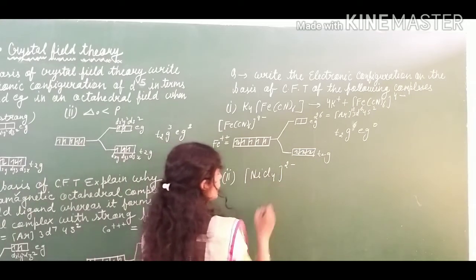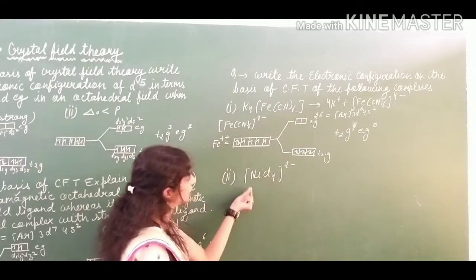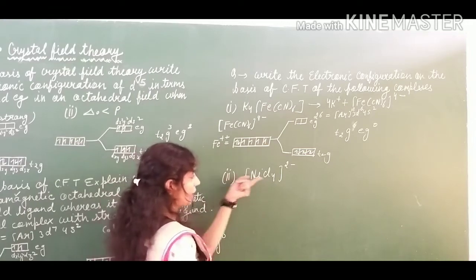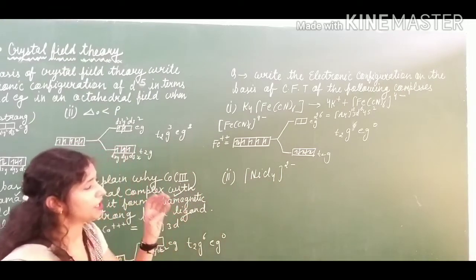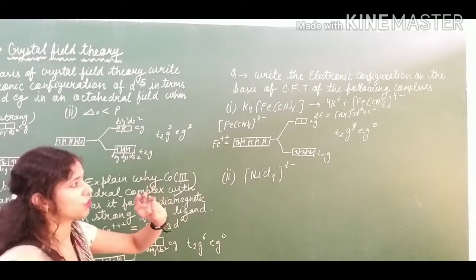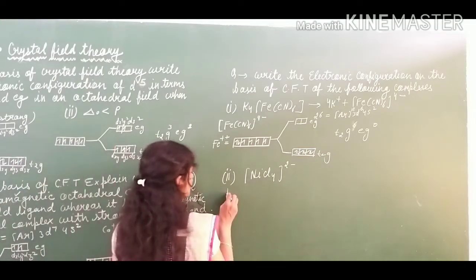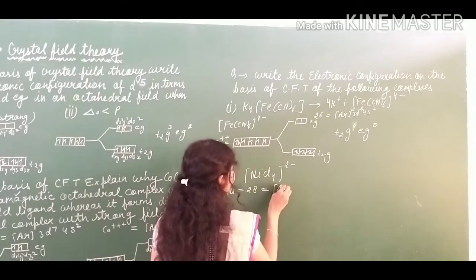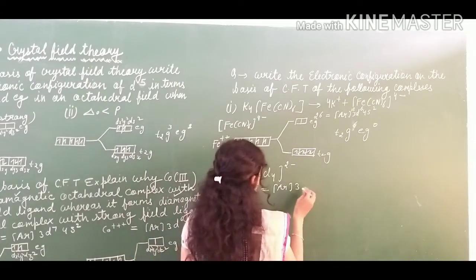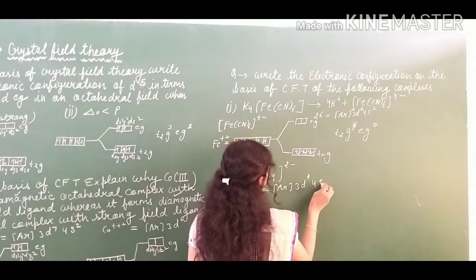Let's talk about the other complex. This I have taken as a weak ligand, and for nickel in terms of tetrahedral. So what you have to do first of all for nickel? Iron 26, cobalt 27, nickel is 28. So first of all you do the configuration. Nickel is 28, so what will we get? Argon, 3d8 and 4s2.